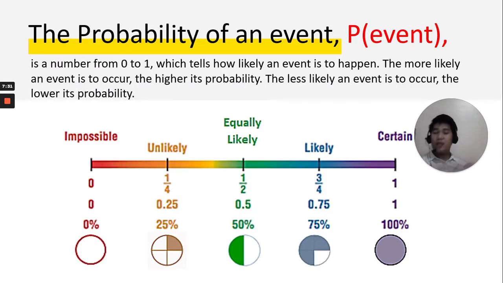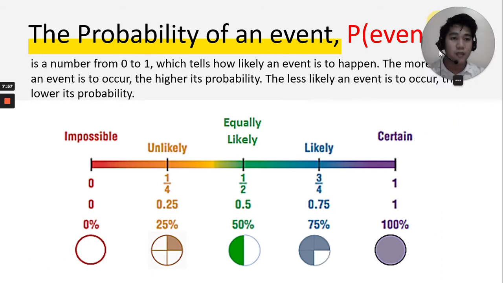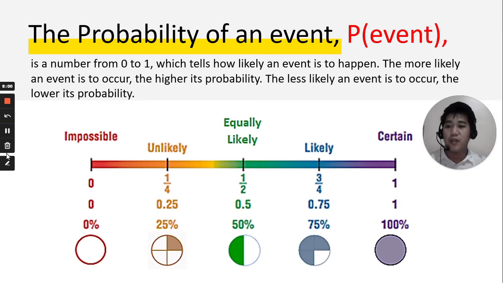Now, for the probability of an event, or simply P, P stands for probability, and then the event in parentheses, is a number from 0 to 1 which tells us how likely an event is to happen. The more likely an event is to occur, the higher its probability. The less likely an event is to occur, the lower its probability, as you can see in this figure.